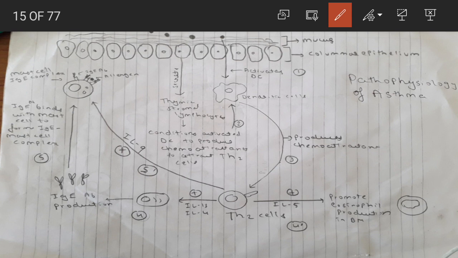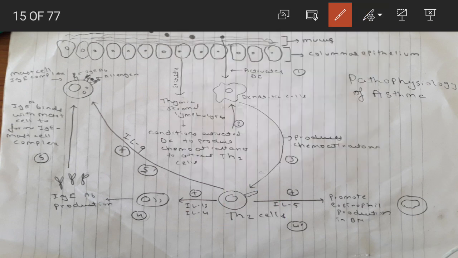It conditions the activated dendritic cell to produce chemoattractant to attract the Th2 cells. The T helper 2 cells are the most important cells because they will activate the different pathways. Now this dendritic cell will produce chemoattractant which will attract the Th2 cells, leading to accumulation of Th2 cells.